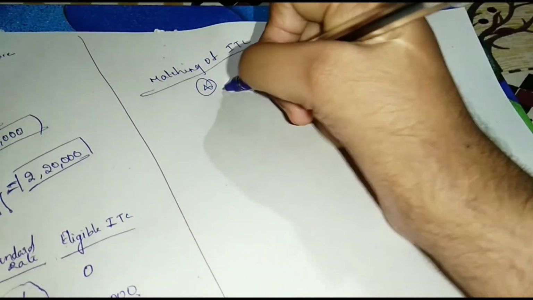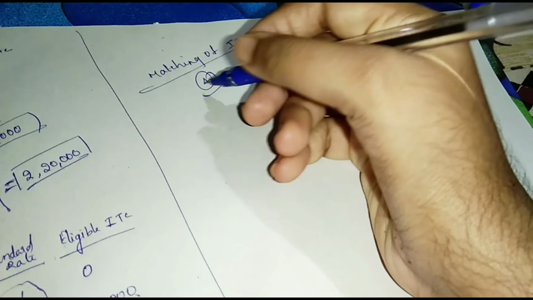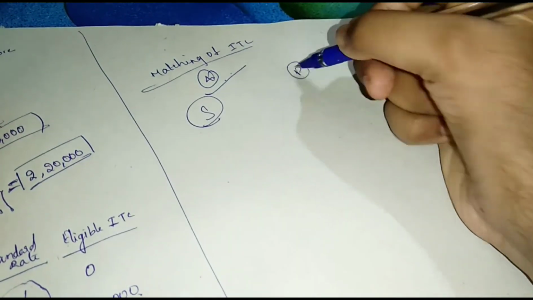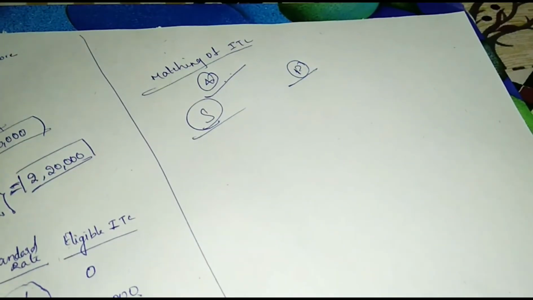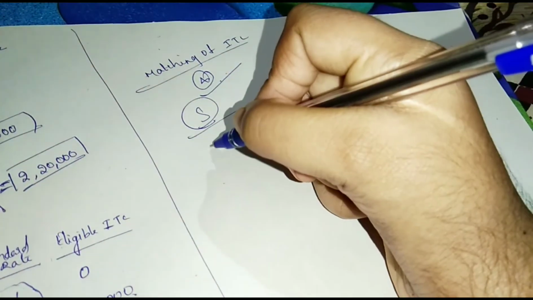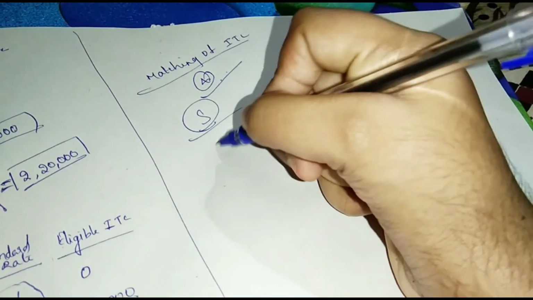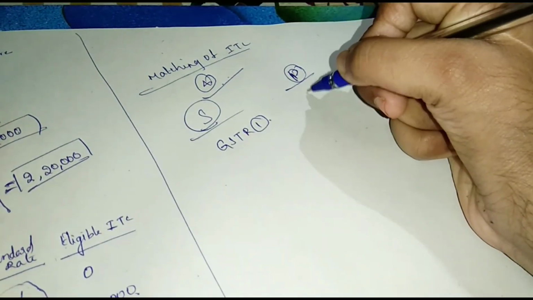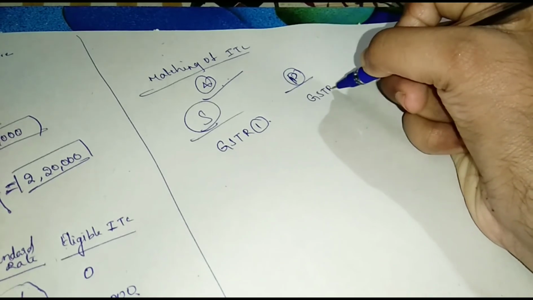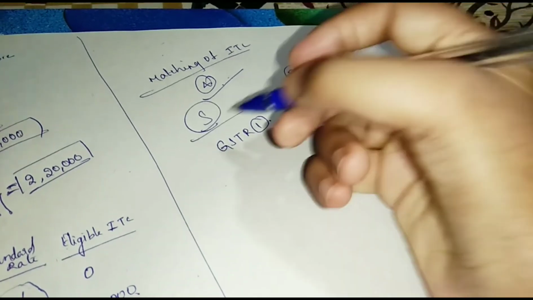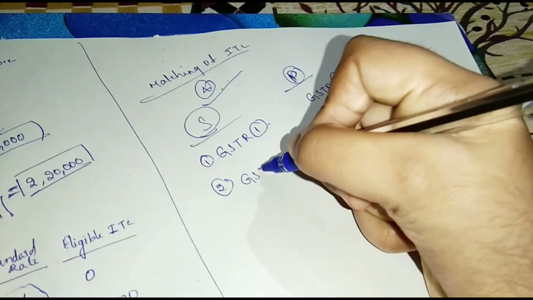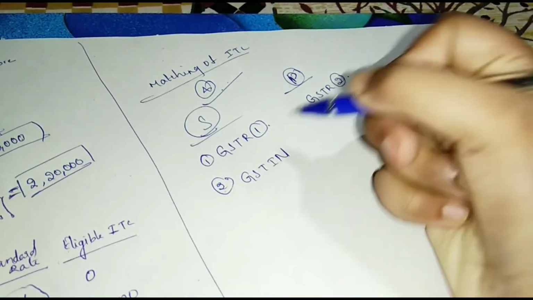4 conditions to satisfy. Seller and purchaser. At the time of sales, seller files GSTR 1. Purchaser files GSTR 2. Okay, and second condition, mention GSTIN number.